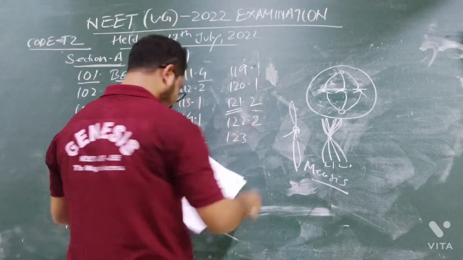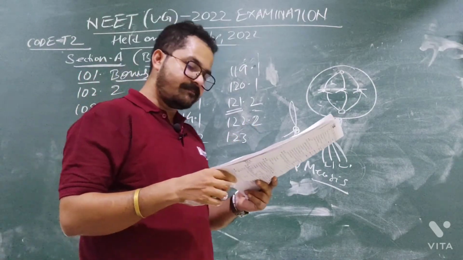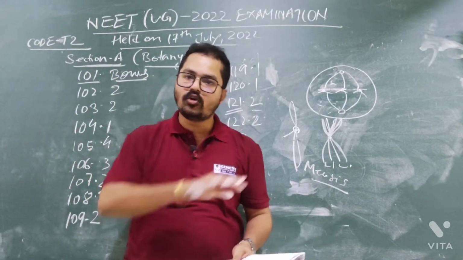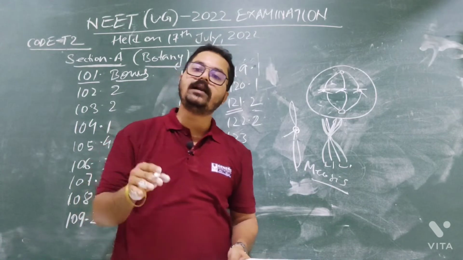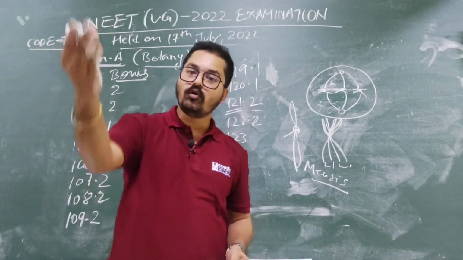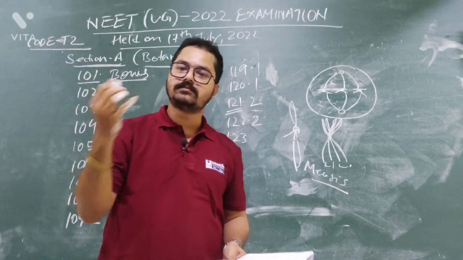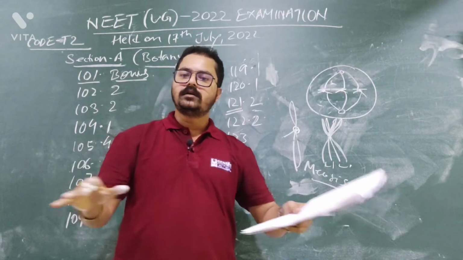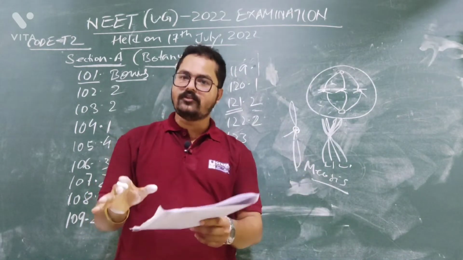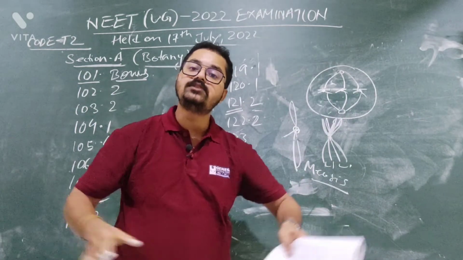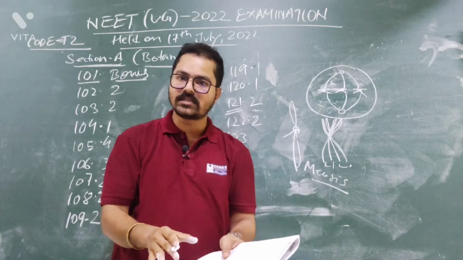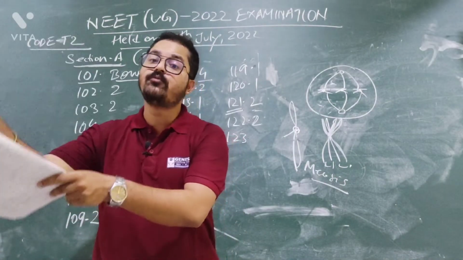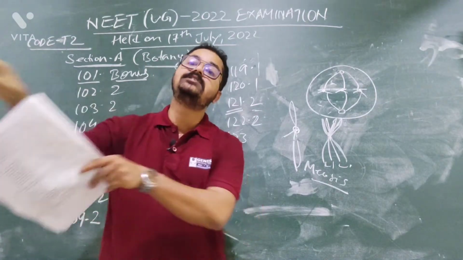Question number 123. Which of the following is not a method of ex situ conservation? Ex situ conservation means conservation will be done not in the home place, but outside the home of any organism. Suppose forest is a home of wild animals, suppose tiger. The tiger will be taken to the zoo and protected there, not in the forest, not in his home. So this is ex situ conservation.